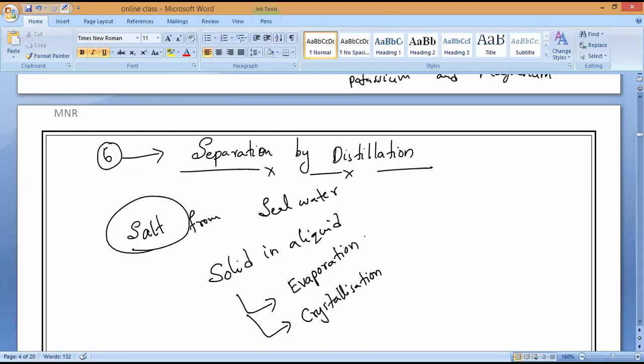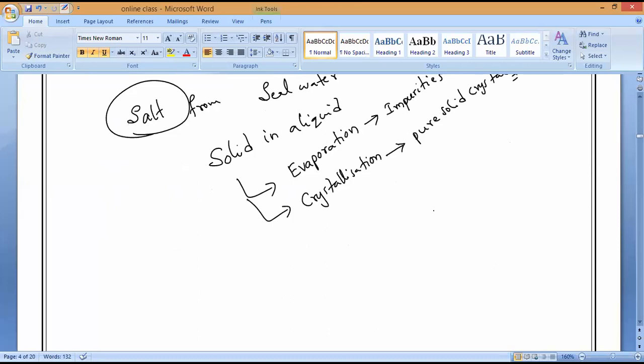Now, if we take the evaporation process, we will get impurities also. Is it yes or no? That is why we go with crystallization, where we will get pure crystals. Pure solid crystals will come. So that is why people will go with evaporation or crystallization.